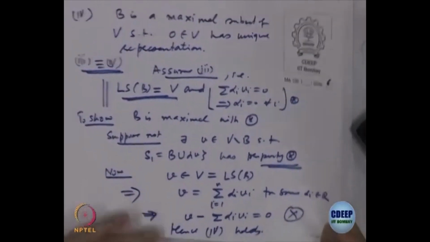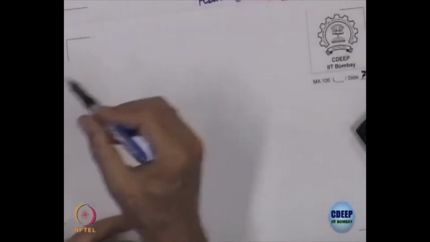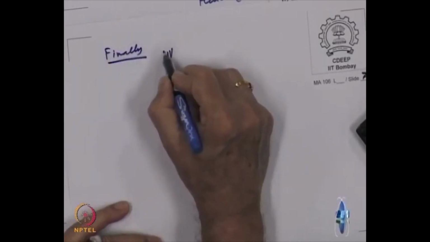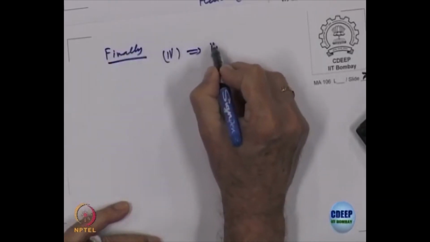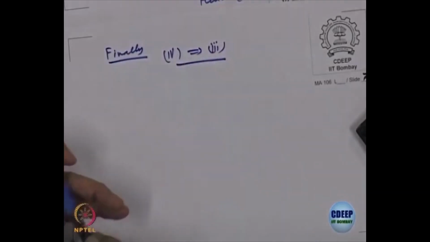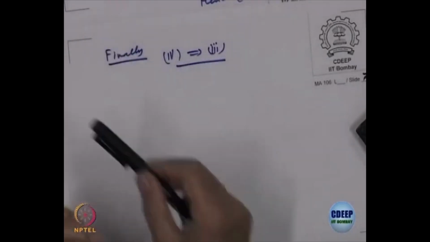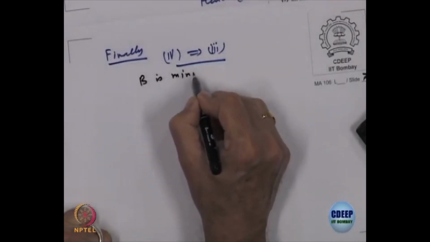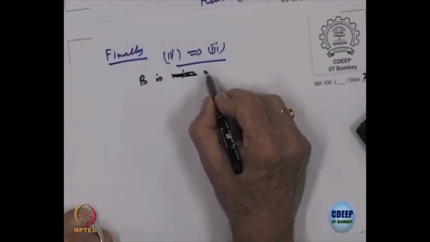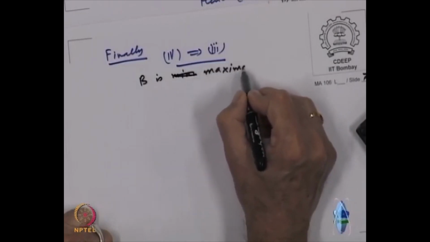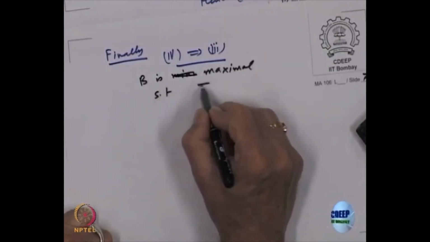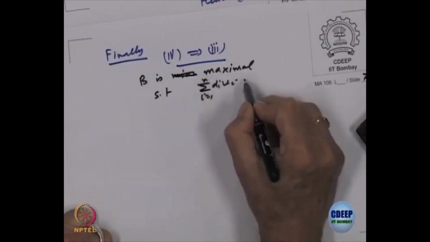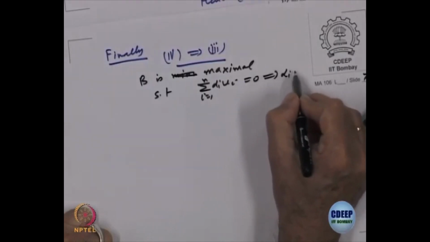Let us prove the other way around. So, finally, we want to prove 4 implies 3. Okay. So, what is 4? 4 says B is maximal such that sigma alpha i V i, i equal to 1 to n, equal to 0 implies alpha i equal to 0.